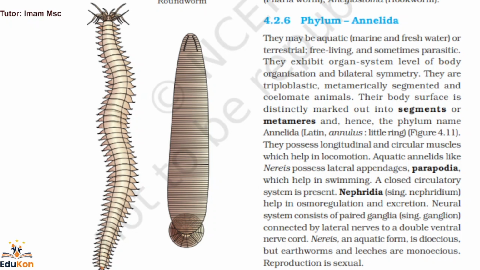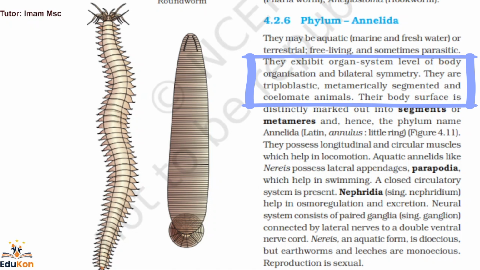They may be aquatic, marine and freshwater, or terrestrial, free living, and sometimes parasitic. Not always, sometimes they are also parasitic in nature. They exhibit organ system level of body organization and bilateral symmetry. This is also present in Aschelminthes, the same organ system level of body organization and bilateral symmetry. And also they are triploblastic, metamerically segmented, and coelomate.